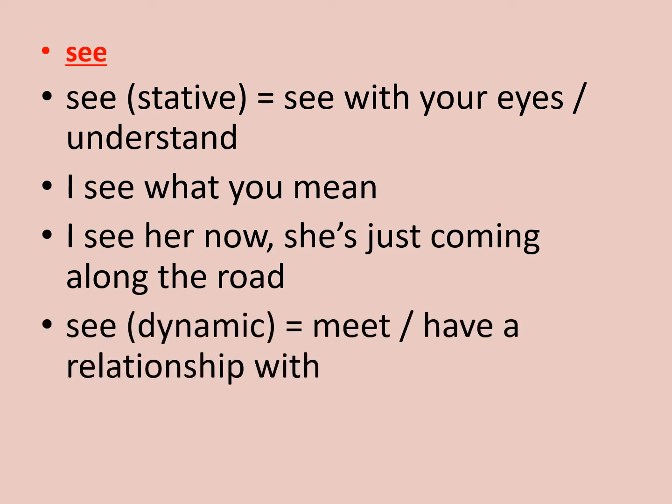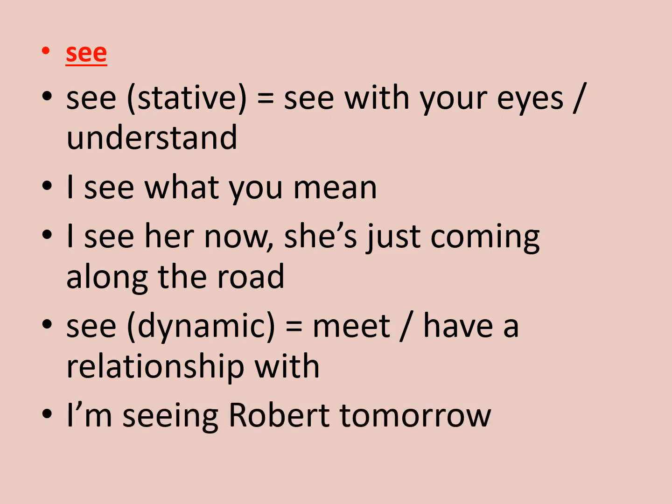When I use see as dynamic, as an action, it means to meet or have a relationship with. For example, when I say, I'm seeing Robert tomorrow, I put it in the present continuous with a different meaning, which means that I'm meeting Robert tomorrow.